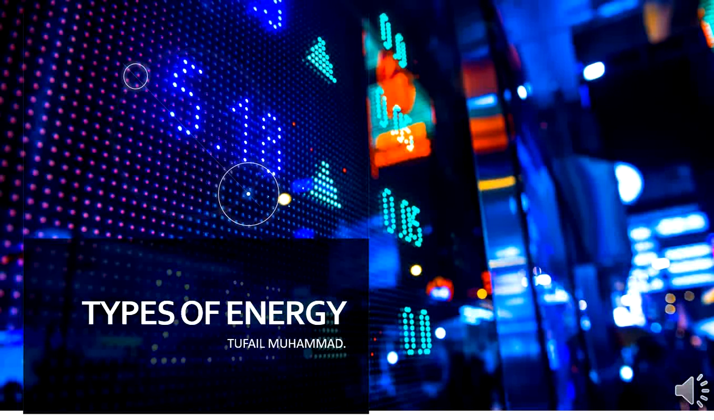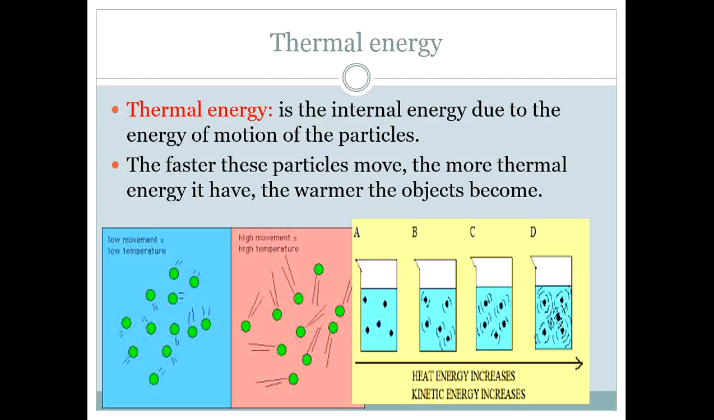Hopefully you're doing well. We'll continue with our lesson, types of energy. We will first talk about thermal energy. Thermal energy is the energy of motion in the particles, the internal energy that is released due to heat. The faster these particles move, the more thermal energy they have, and the warmer the objects become. For example, if we heat anything, the more heat there is, the more thermal energy there will be, and more energy will be in those particles due to the thermal energy.